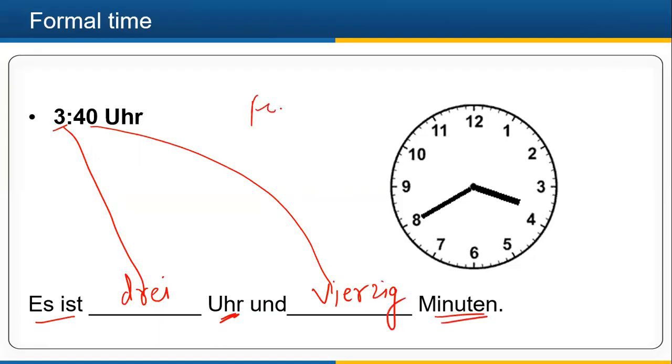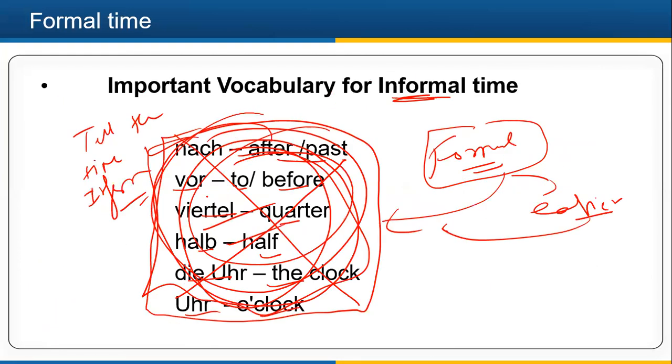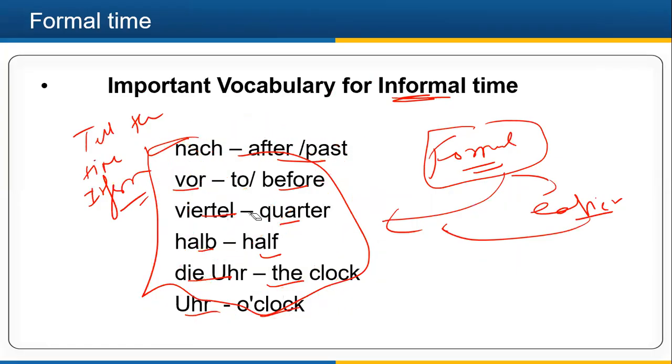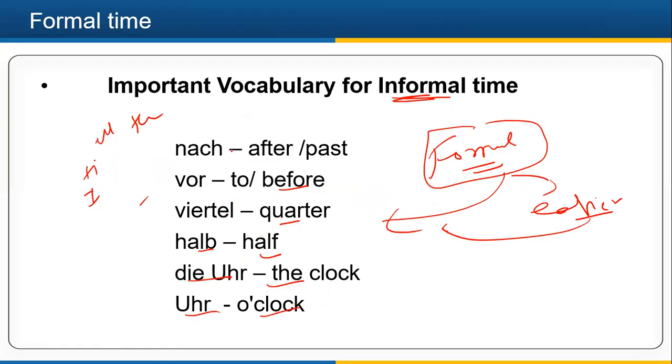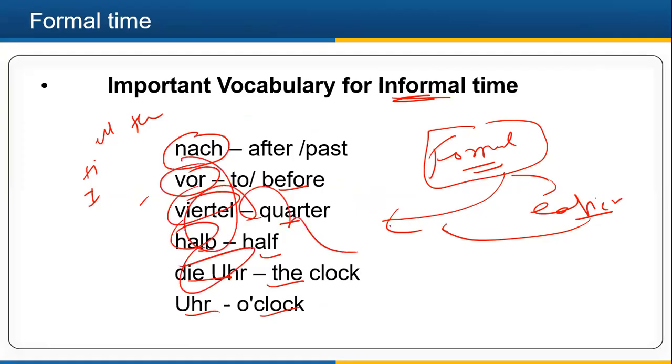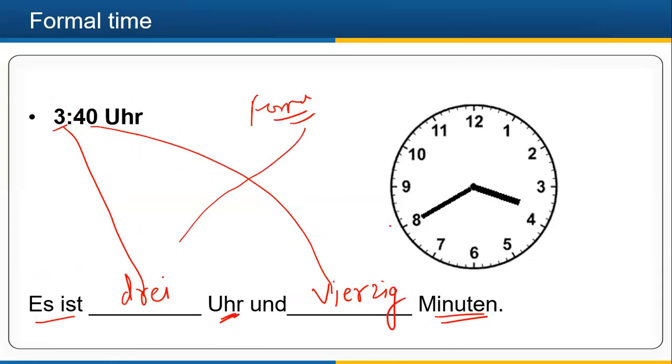This formal way is much easier because I am not using nach or vor. These words I use only in informal. I'm not using viertel, halb, or any of these words. This is very simple.